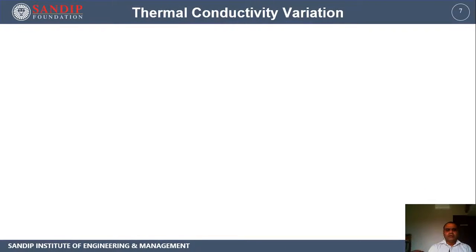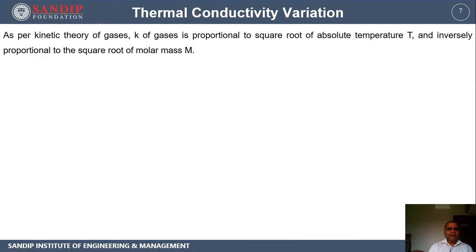Now we'll see the variation in thermal conductivity values for different types of substances. The kinetic theory of gases tells us that the thermal conductivity K of gases is proportional to the square root of absolute temperature.